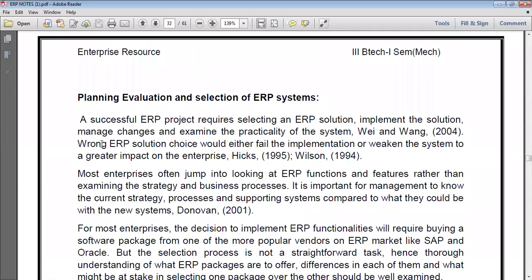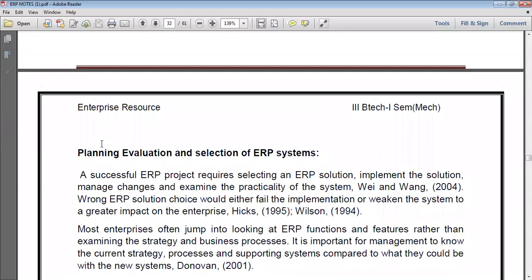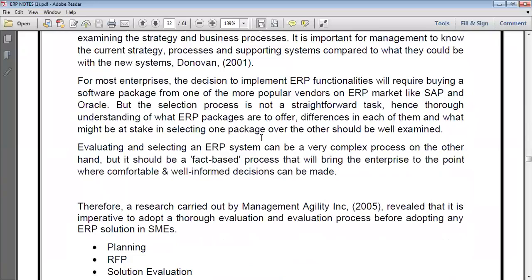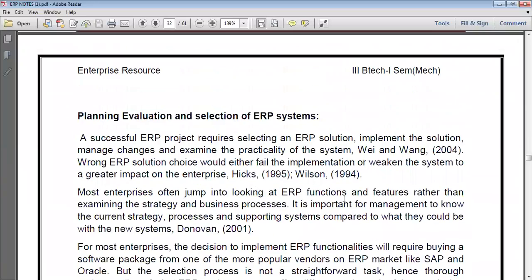Next, enterprise system planning: the planning, evaluation, and selection of an ERP system. A successful ERP project requires selecting the right ERP solution. Now the point is planning, evaluation, and selection of ERP systems. When a solution is implemented, examine the particularity of the system. According to Wu and Wang in 2004, a wrong ERP solution choice would either fail the implementation or weaken the system, with greater impact on the enterprise. Hicks 1995 and Wilson 1994.